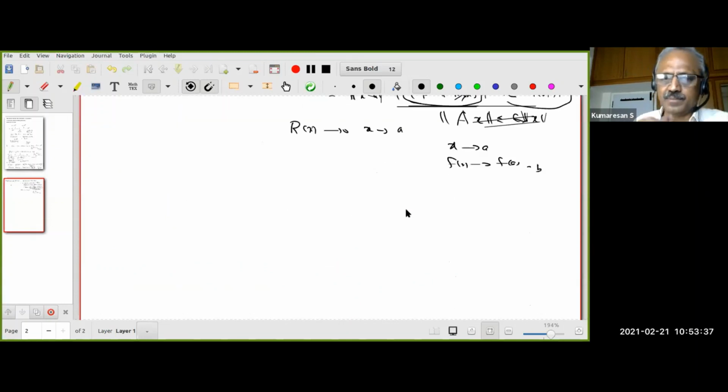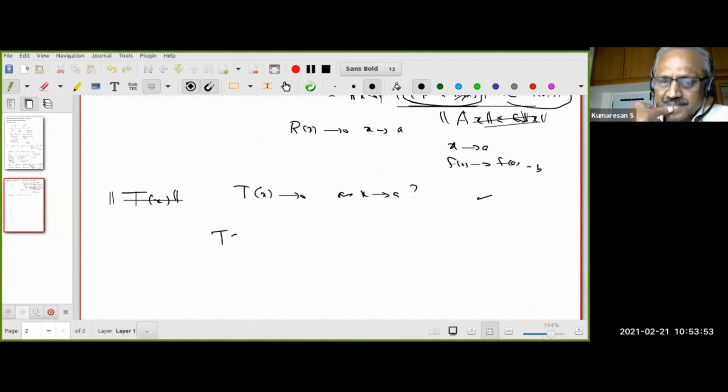So can somebody tell me what is my Tx? What all I showed was I did without even saying what is Tx. I said, okay, Tx goes to 0 as x goes to a. This is what I proved. Okay, this is done. But what was Tx? Did I ever say that?